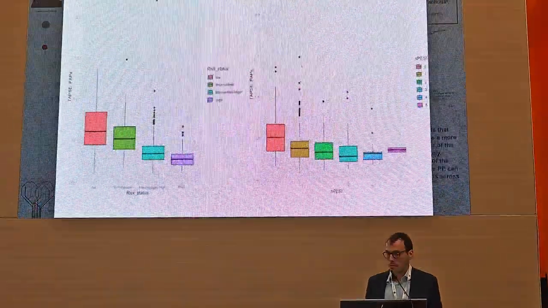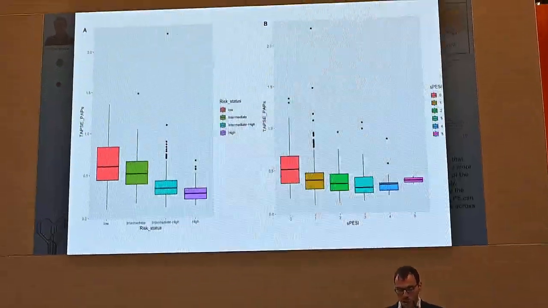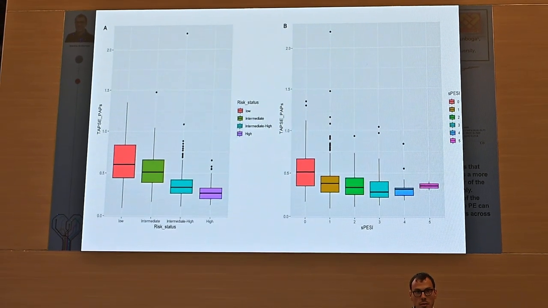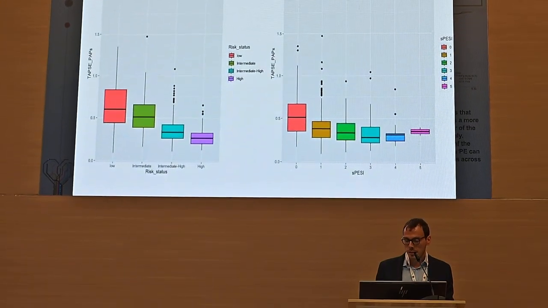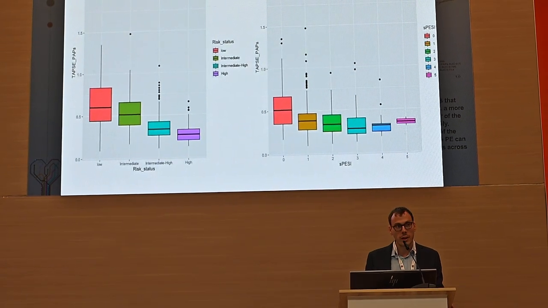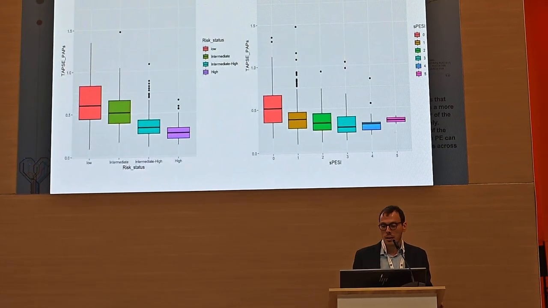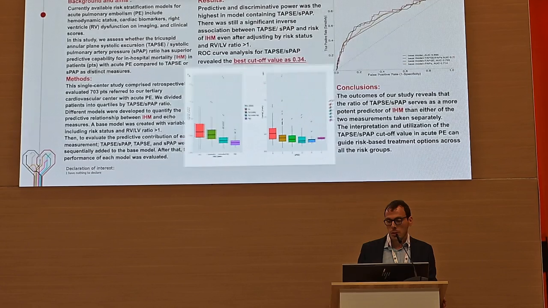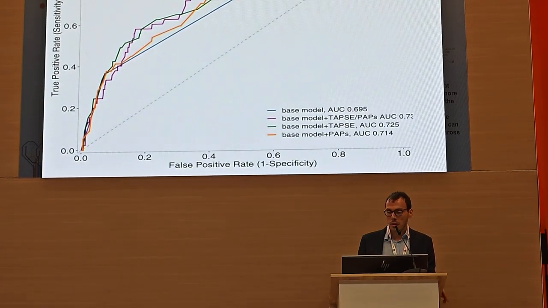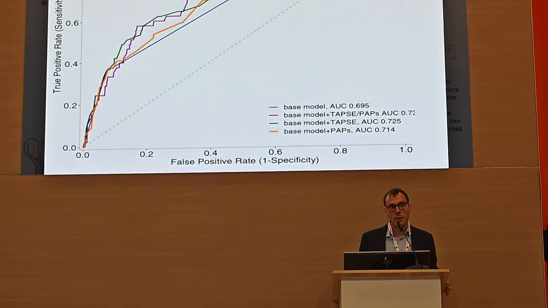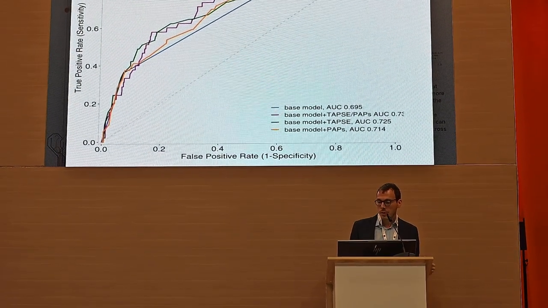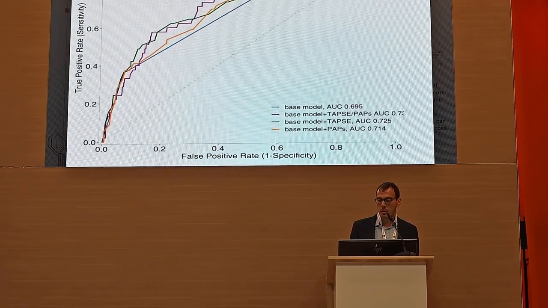On this panel here, on the left-hand side, we see that TAPSE-PASP ratio decreases as the risk status increases, and on the right-hand side, similarly, TAPSE-PASP ratio decreases as the simplified PASE score increases. On this plot here, we see our 3 different models. Base model, which included PASE score and RV-LV ratio for adjustments, and we add TAPSE, PASP, and the ratio separately.